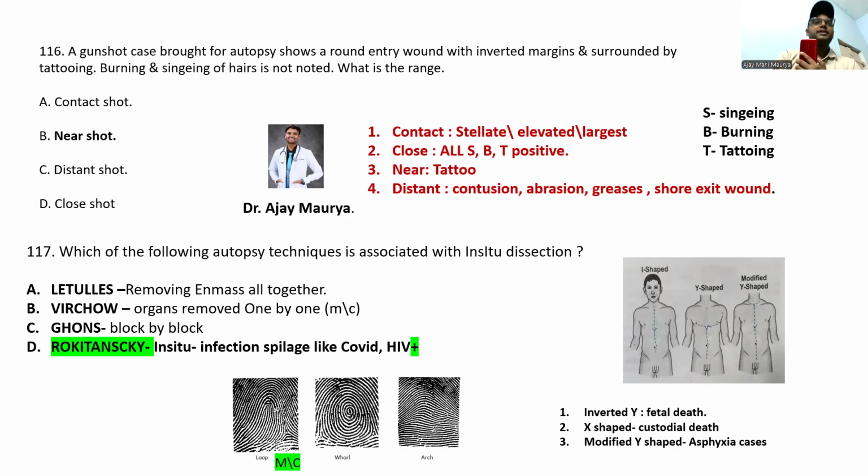And also we have the lateral type, which autopsy? Gohn's autopsy. In the Letulle, you remove the organs en masse altogether; Virchow is one by one, the most common one; and Ghon is block by block. Also we have incisions: inverted Y-shaped in fetal death, X-shaped in custodial death, modified Y-shaped in asphyxia cases. Please remember, and also the most common fingerprint is the loop type, then the whorl type, and the arch type.